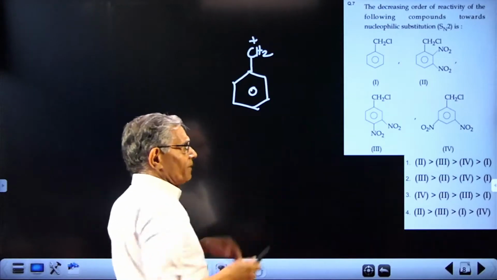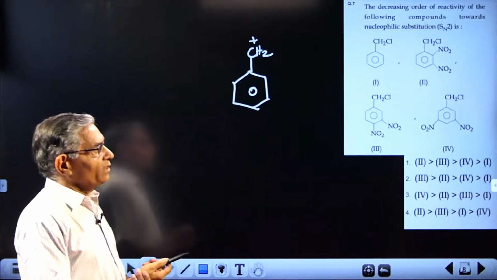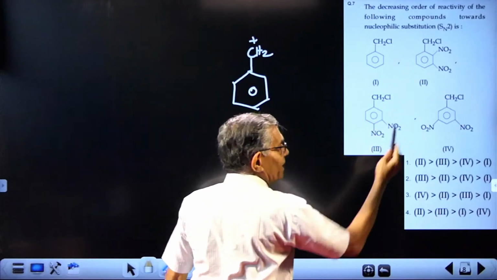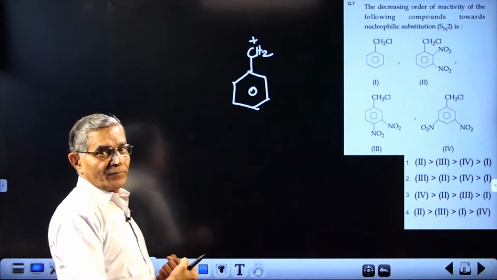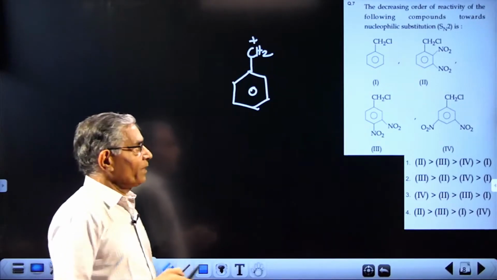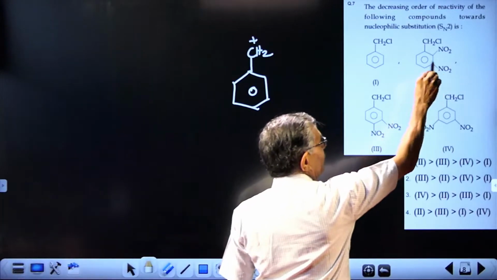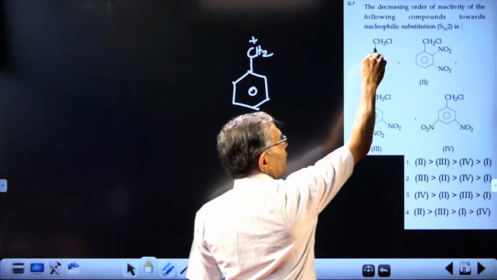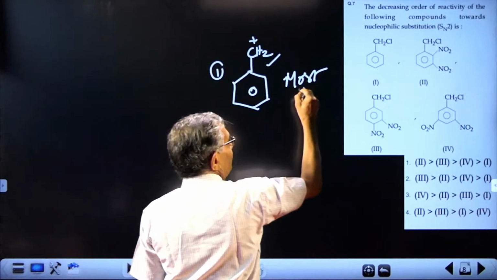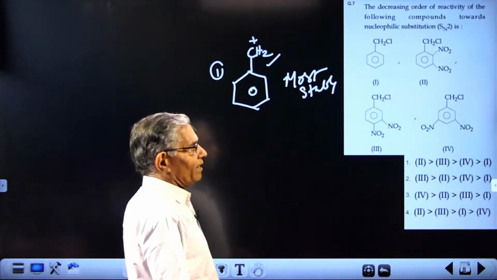The most stable carbocation will be formed by which of these? Benzyl carbocation is stable, that you know. But when nitro groups are attached to the benzene ring, due to the electron withdrawing effect of the nitro group, the benzyl carbocation will be relatively unstable. So out of the 4 carbocations possible, here there are nitro groups, and here no nitro group. The most stable carbocation is the benzyl carbocation, that is 1. And which is the least stable? How do you know that?